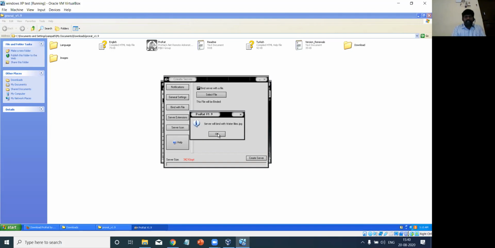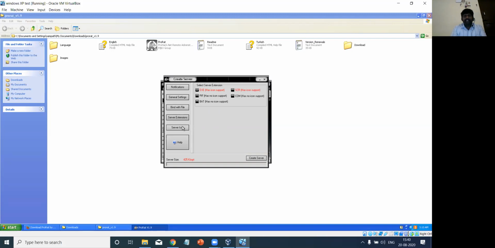I'll click OK. The fourth option is that I can create a server extension. Here I'm going to use an exe file, because I am interested in exe files. I'll keep the default format as exe. If you want, you can use other formats also, because if any attacker gets an exe file, it may look like an actual exe file. After clicking it, I'll get access. So this will be more convenient.